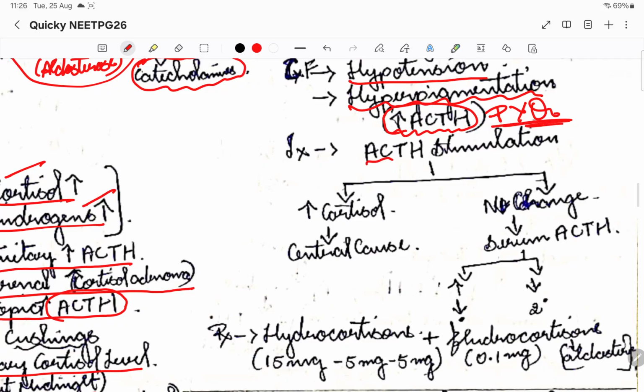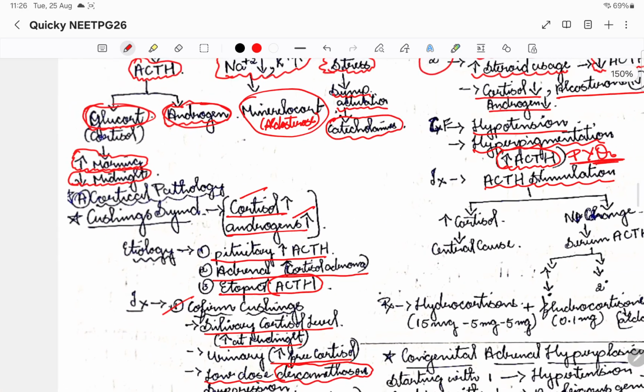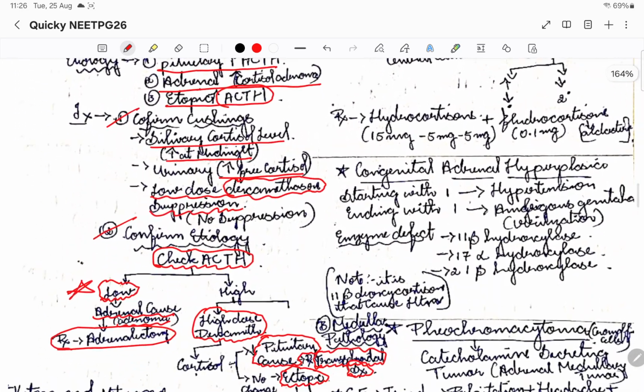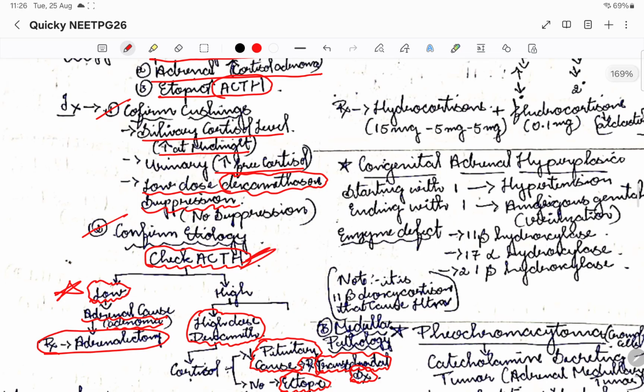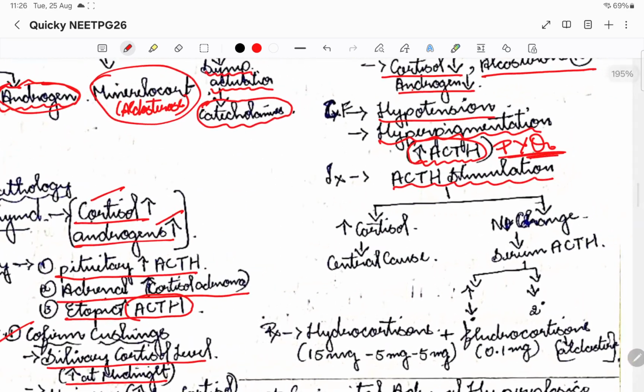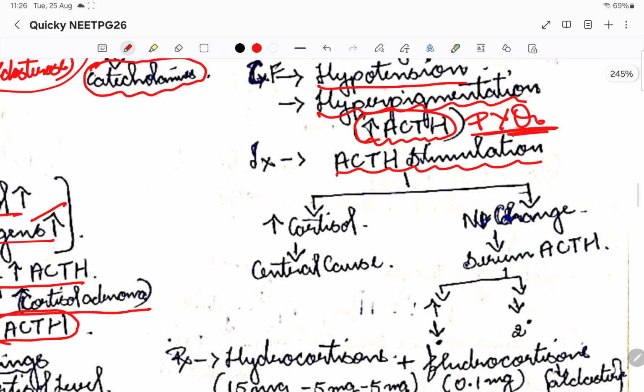Okay, now coming to diagnosis, what are the investigations that we do? Here I am doing ACTH stimulation, whereas in Cushing's I did the ACTH levels. I checked the ACTH level and decided what is the etiology. But here I am giving the ACTH and seeing whether there is a release of cortisol or not. Suppose if I give ACTH and cortisol level rises, it is going to be the central cause, I'm thinking, right?